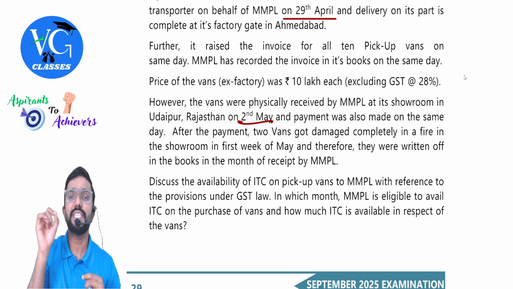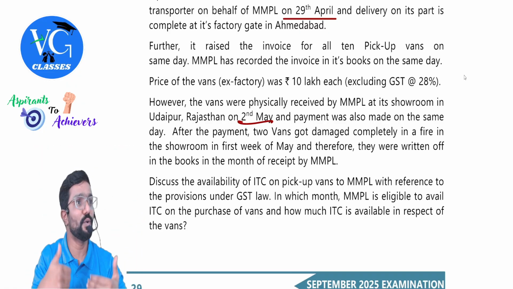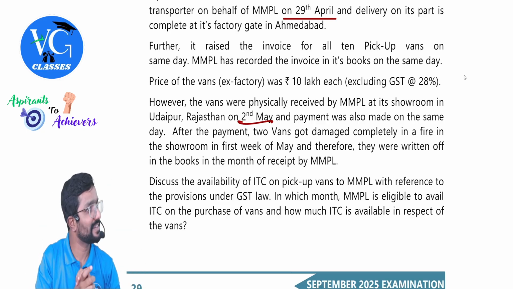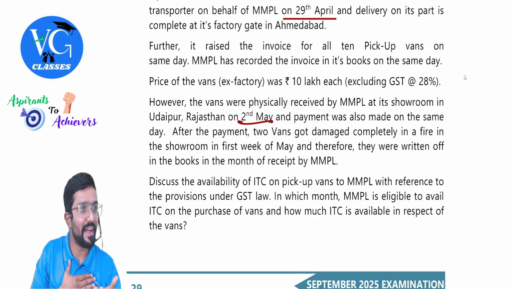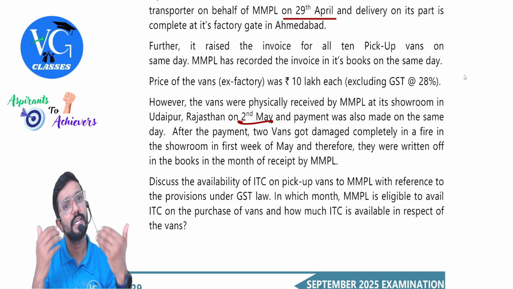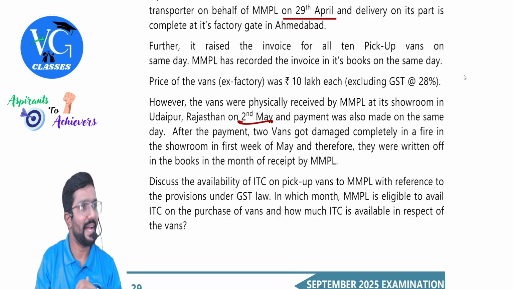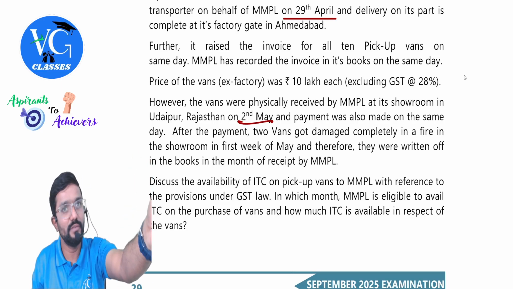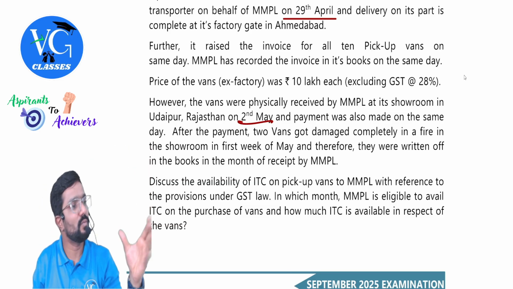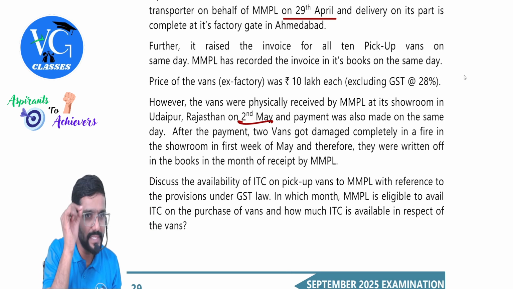Sir, under section 16 subsection 2, there is one condition, note, sir. The recipient should have received the goods, should have received the service. Correct? Here, once it is dispatched from my factory to you, it is deemed to be received by you. Okay, I have handed over the goods to the transporter. Obviously, he will come and deliver it to you. Should we wait until it is delivered to you, or once I give it to the transporter, supply is completed? Supply is complete.